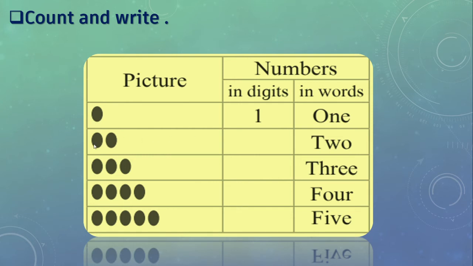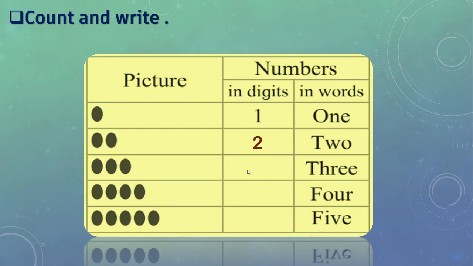Okay, here 2 dots are there, so what we will do? Let us write 2 digit. The spelling is T-W-O.